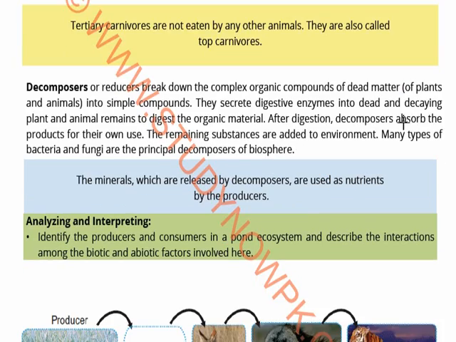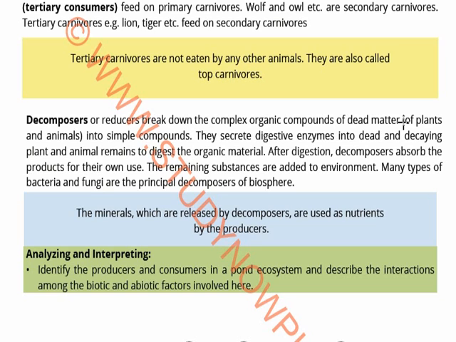Now comes the decomposer, which is the most important part of an ecosystem. They break down the complex organic compounds of dead matter of plants and animals into simple compounds. They secrete digestive enzymes into dead and decaying plant and animal remains to digest the organic material. After digestion, the decomposers absorb the food. Whatever is decomposed acts as food for the decomposers, and they consume and absorb it. Some of it is absorbed and the remaining substances are added to the environment.